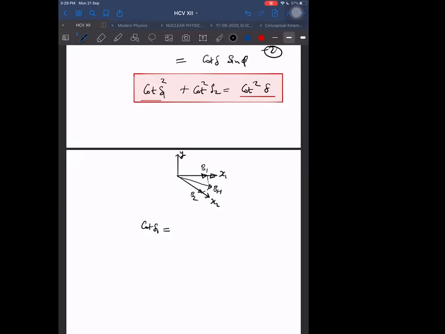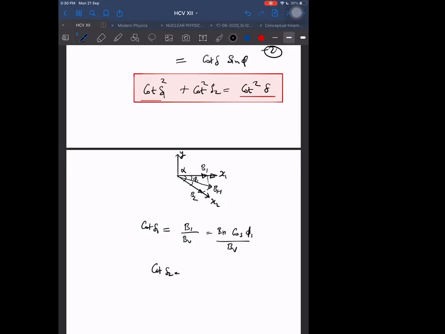So what will be cot of delta 1? B1 will be the apparent horizontal. So B1, the apparent horizontal, divided by the total B vertical. That I can write as BH into cos of phi1, where the angle made here is phi1, and the total angle between x1 and x2 is given to us. Let the total angle be alpha. Then the other side will be alpha minus phi1. Then cot delta 1 is BH cos phi1 divided by BV.